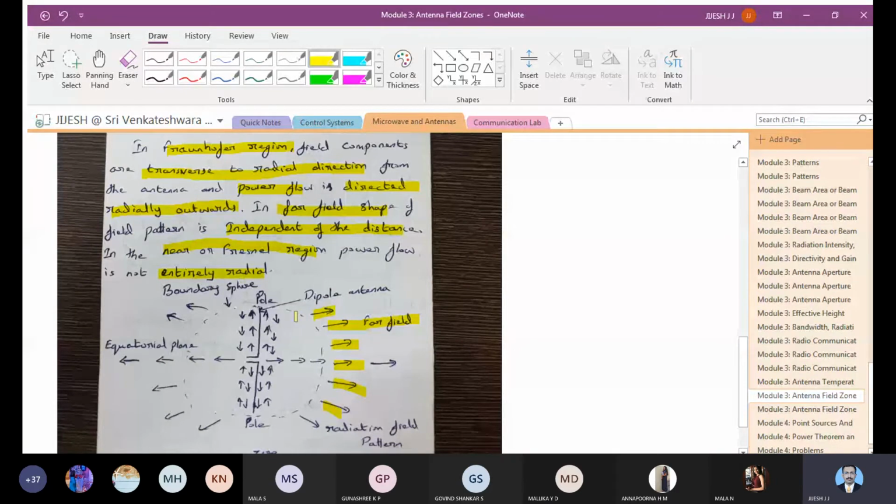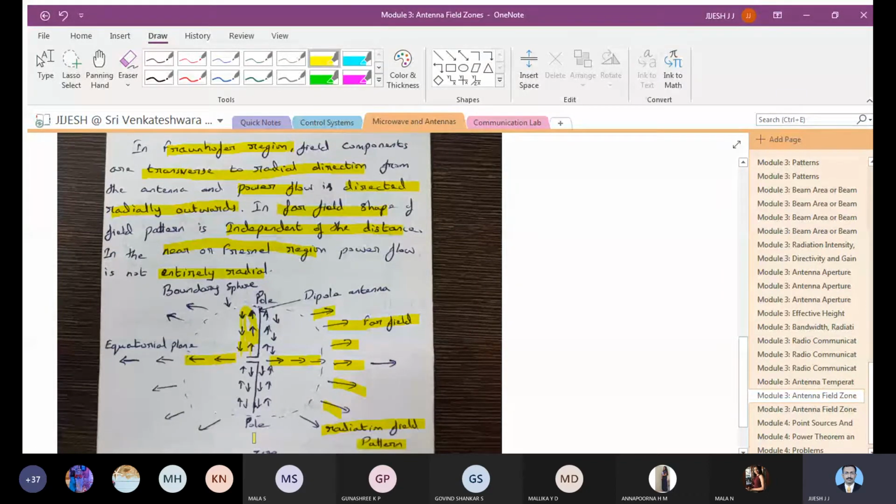In the near field, it is in this direction, but when you go to the far field, you can see that it is radially outwards, the flow of power. So this is how the radiation field pattern can also be explained. These are the things we are going to see.